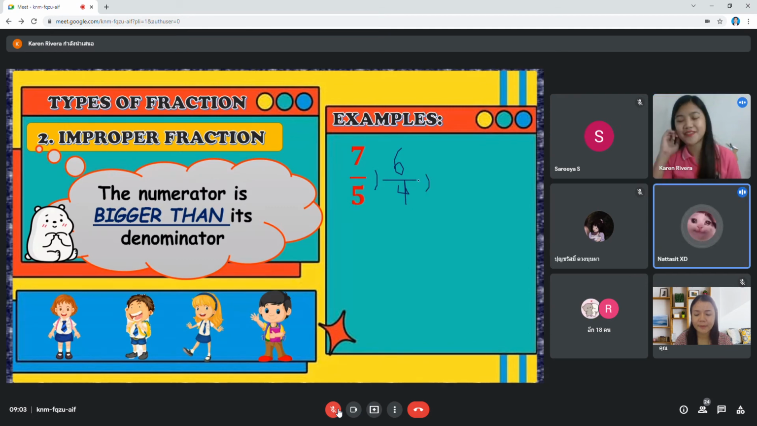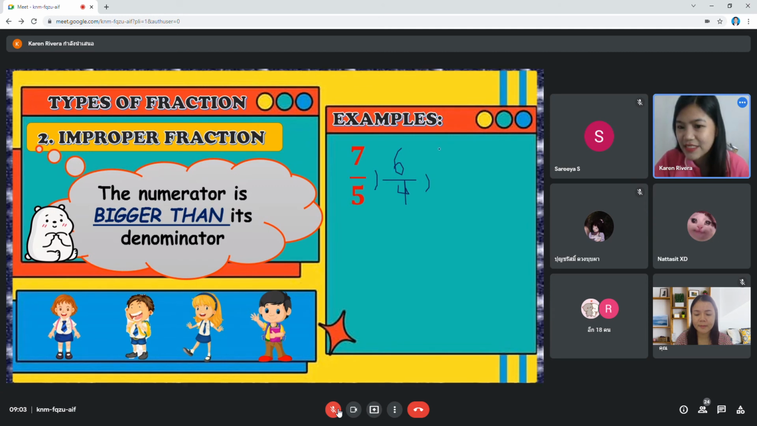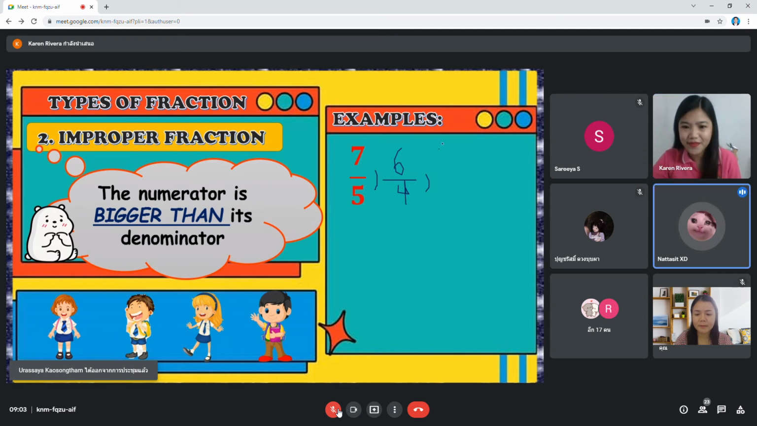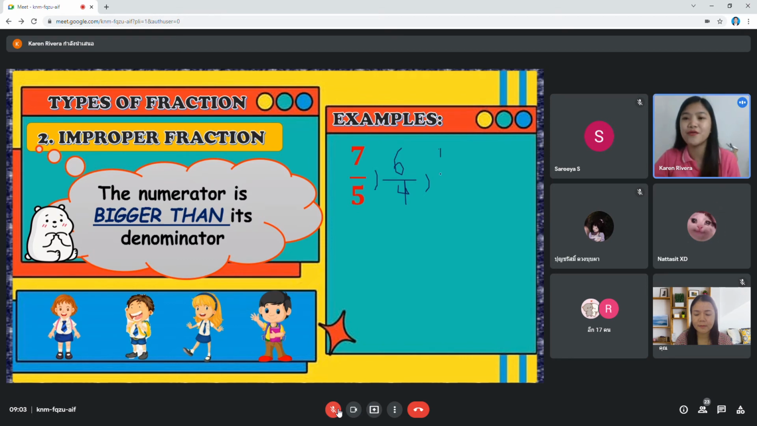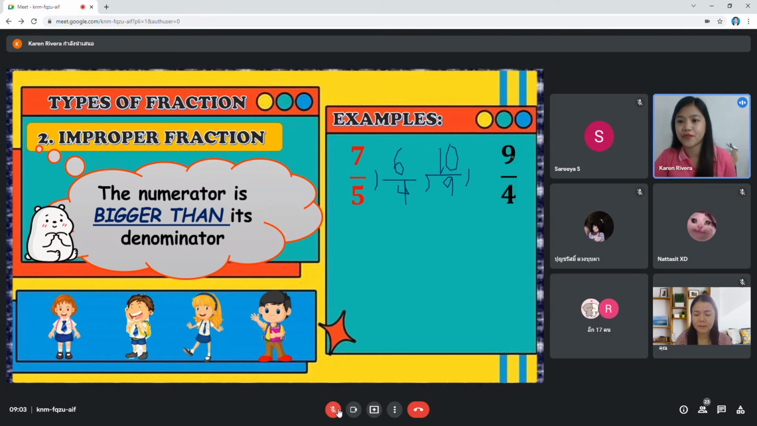What else? 10 over 9. Can you say it louder one more time? 10 over 9. Okay, good job. This is one of the examples of improper fraction. And one more thing, 9 over 4 is also an improper fraction.